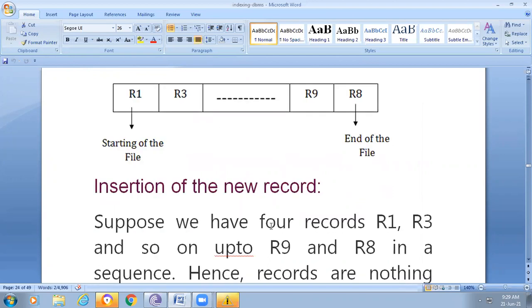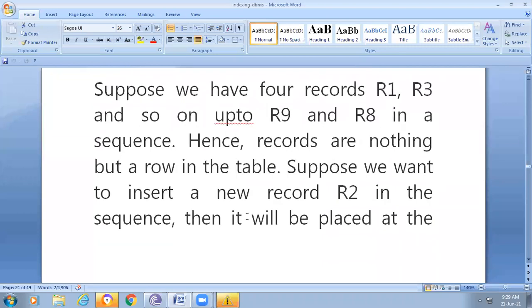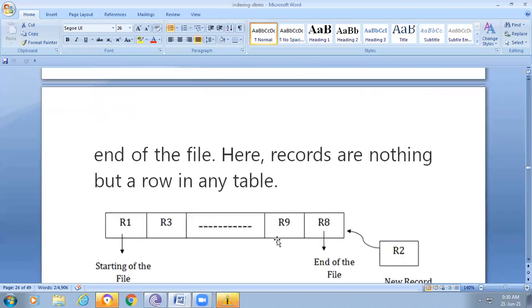For example, suppose we have records R1, R3, and so on up to R9, R8, in a sequence. Here, records are nothing but rows in a table. Suppose we want to insert a new record R2 in the sequence, then it will be placed at the end of the file. If you observe here, R1 is there, R3 is there, R9 is there, R8 is there.